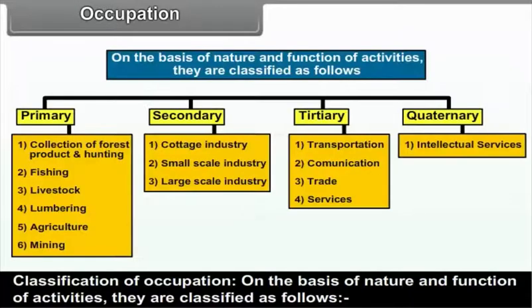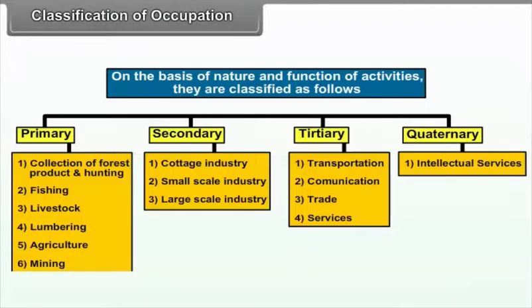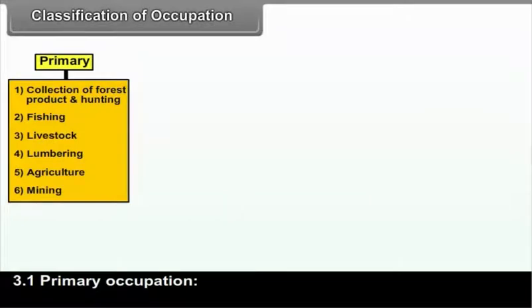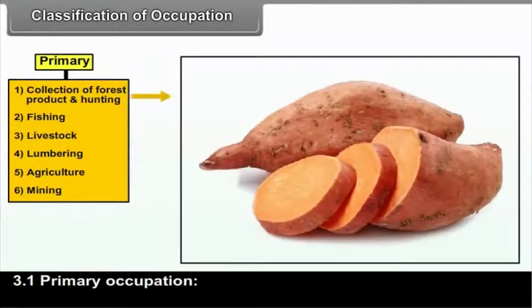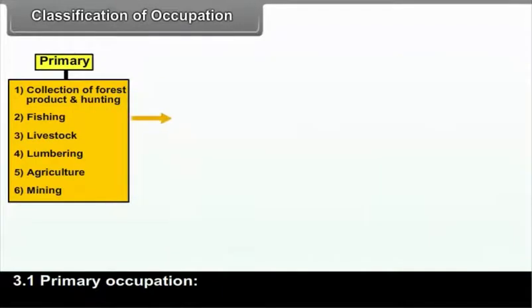Classification of occupation. On the basis of nature and function of activities, they are classified as follows. Primary: 1. Collection of forest product and hunting. 2.